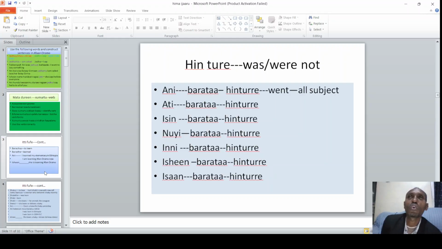When the subject changes, the verb changes. The other one is what? When the tense changes, the verb changes. The other one is that when active is changed into passive, when the verb to be formed is changed, the verb also changes.